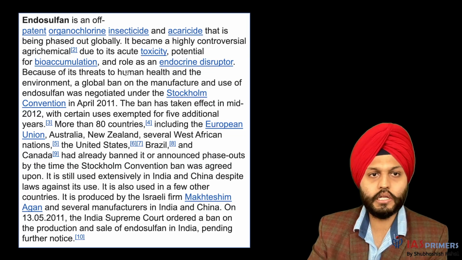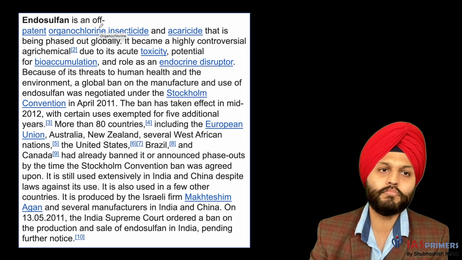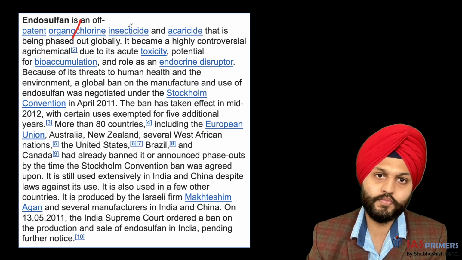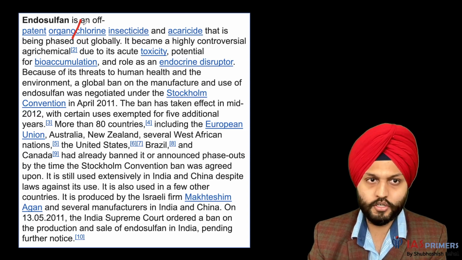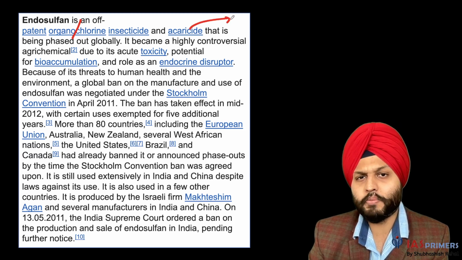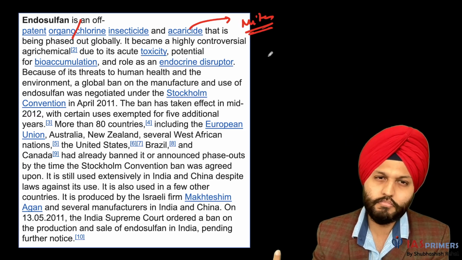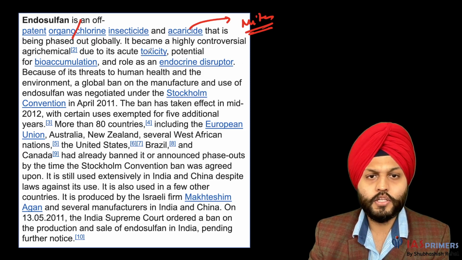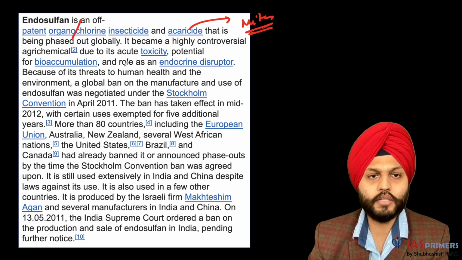So more information on this. Endosulfan is an off-patent, that is, it is no longer exclusive, organochlorine insecticide and acaricide. So it is organochlorine, right? And acaricide. What is acaricide? It is basically insecticide for mites. Insects, mites, yeah. So ants.